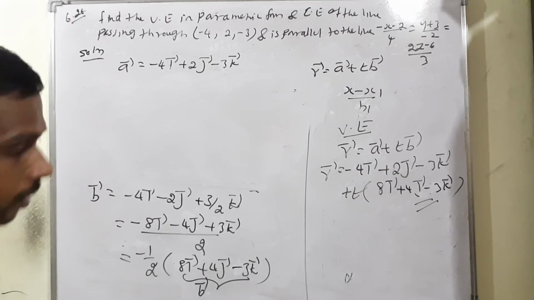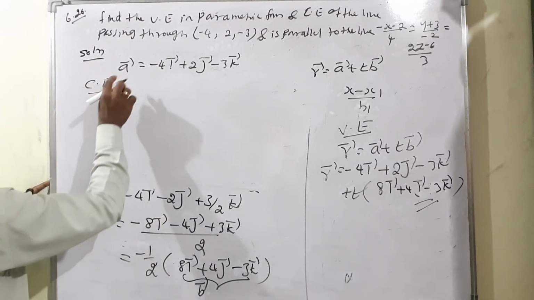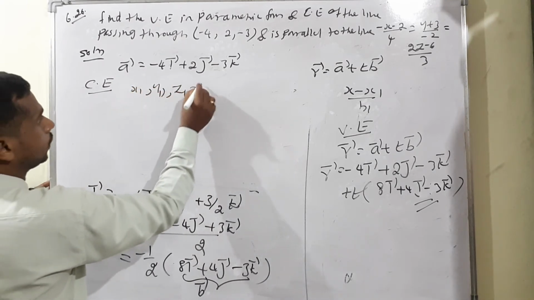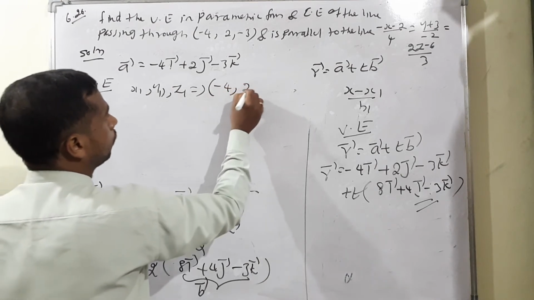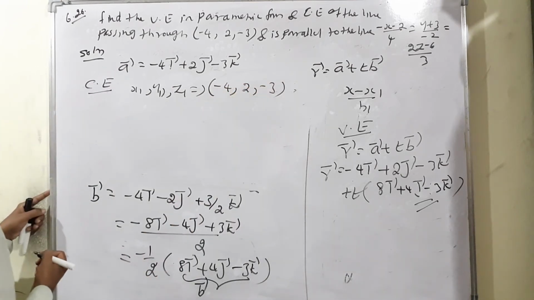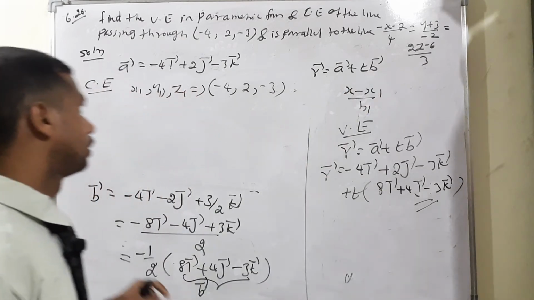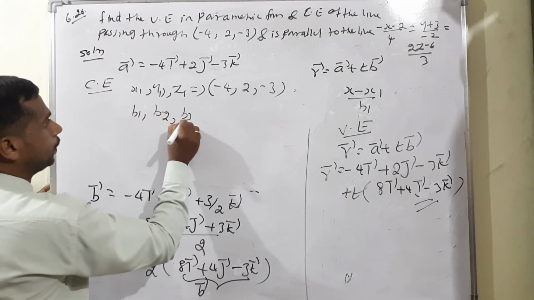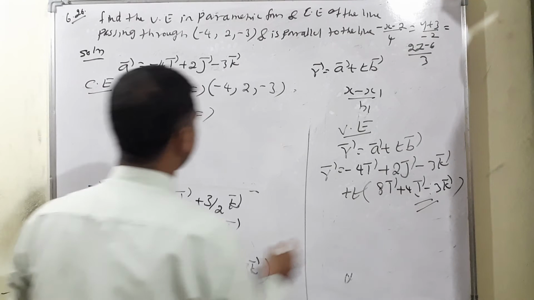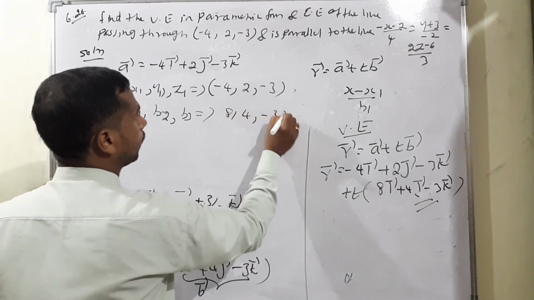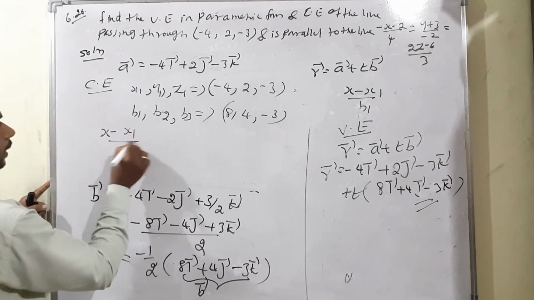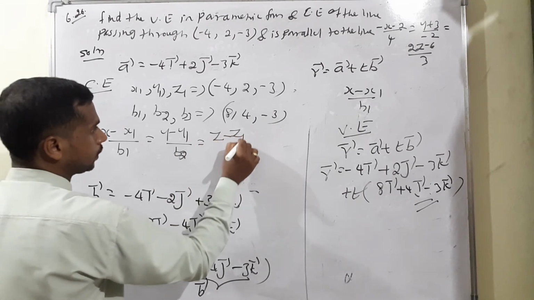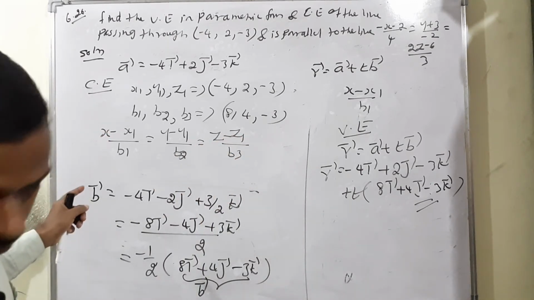So Cartesian equation means, first we need the point. What is the point? That is called x1, y1 and z1. This value is (-4, 2, -3). The next condition, b means the vector of the point. So vector point means b1, b2, b3, that is 8, 4, -3. The formula: (x - x1)/b1 = (y - y1)/b2 = (z - z1)/b3. We just have to apply it.